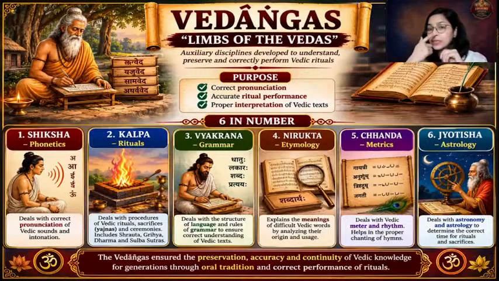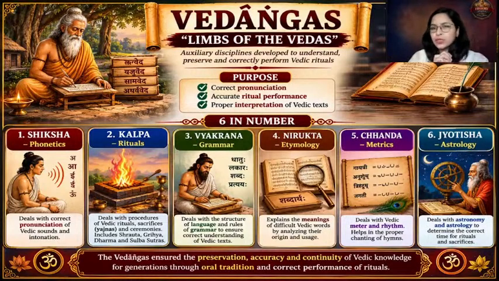Chanda. Chanda is basically the metrics. It helps us. For example, if a particular mantra is there, you have to chant it 108 times, or 2 times, or 3 times, right? The metrics, how many times you have to recite it, for it to be fruitful, that is mentioned in this Chanda Vedanga. And finally, Jyotisha. Jyotisha, astrology.